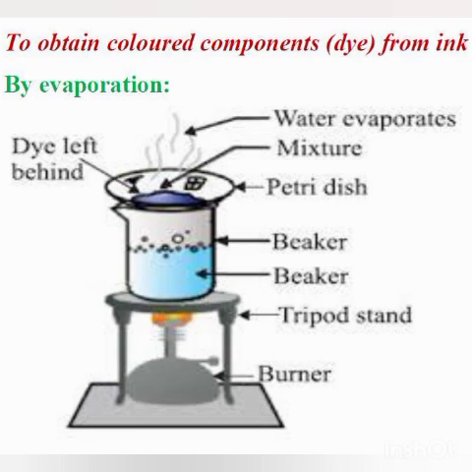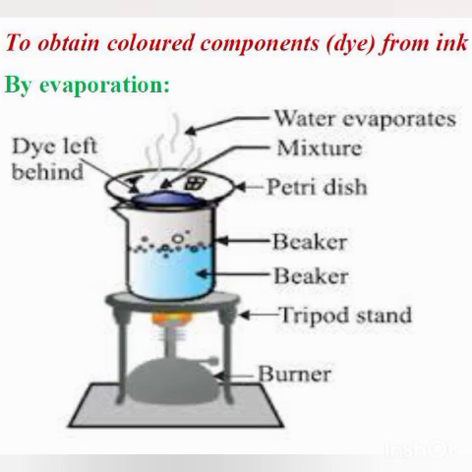You can see over the beaker one china dish is placed, and in this china dish you take the ink, and below in the beaker you take water. The china dish containing ink is then placed over the mouth of the beaker containing water, as you can see in the picture, and the beaker is kept on a tripod stand. You can see that the beaker is kept on one stand, that is called a tripod stand. And now the beaker is heated with a burner.